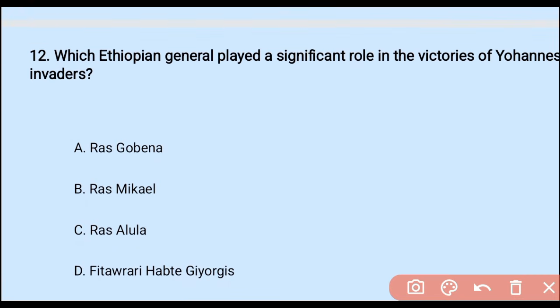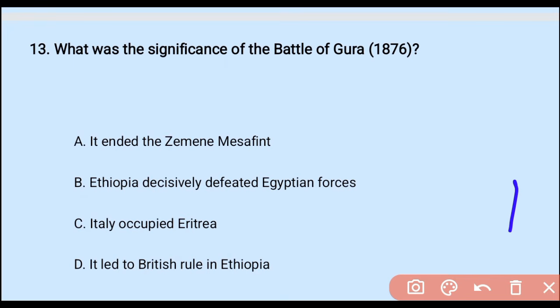Question number 12. Which Ethiopian general played a significant role in the victories of Yohannes over invaders? A. Ras Gobena, B. Ras Mikael, C. Ras Alula, and D. Fitaurari Habte Georgis. Okay, the correct answer is C. Ras Alula was the right hand of Emperor Yohannes, because during that period he was the leader of Bahar Nagash, which is known as present-day Eritrea. He was a great leader in the north who defended against the Italians at the Battle of Dogali.